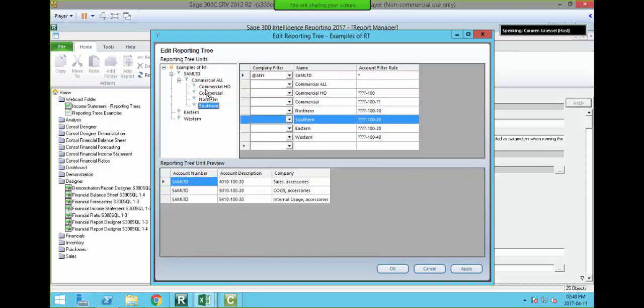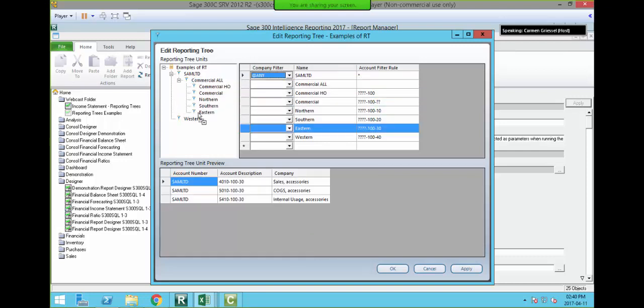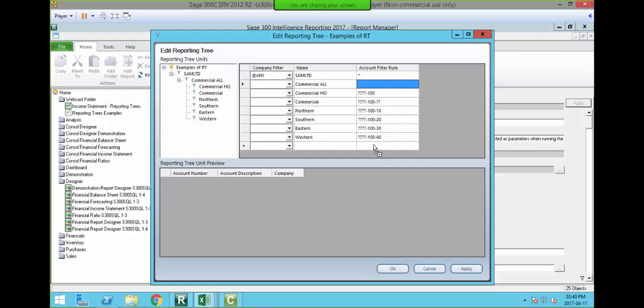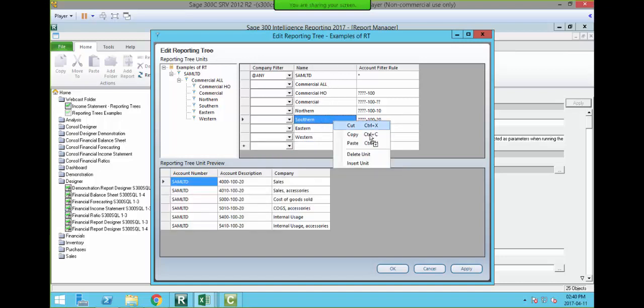And as you can see, you can click and drag. So if you're wanting to maybe even create groupings, you could do so. I'll show you how this now all calculates when we apply it to our report. But before we do that, if you wanted to remove a particular unit, you just right click on the name and you can delete or insert a unit.